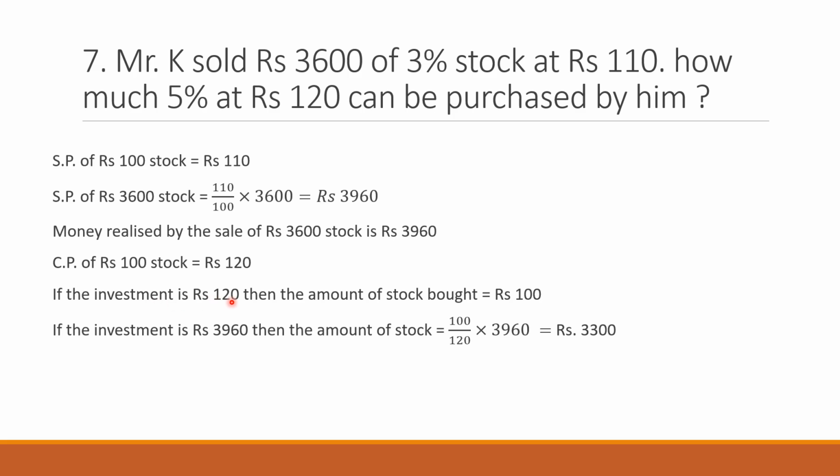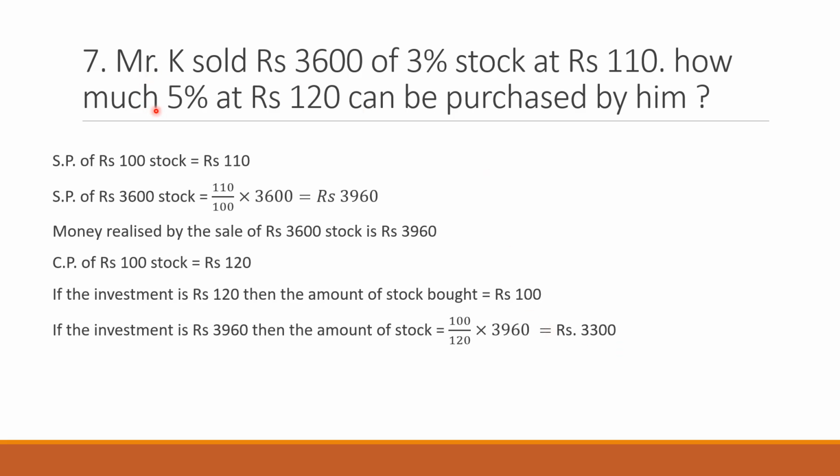So if the investment is 120, then the amount of stock bought is 100. If the investment is 3,960, where did you get this? This is the sale proceeds of the first part of the question. So if the investment is 3,960, then the amount of stock is 100/120 multiplied by 3,960, which will give you 3,300 rupees.